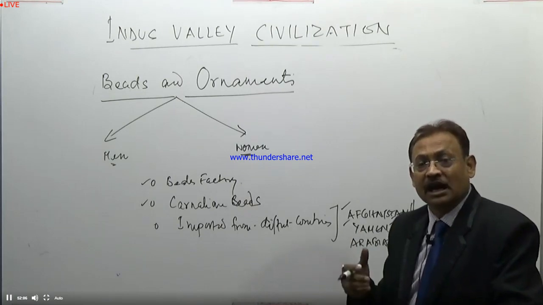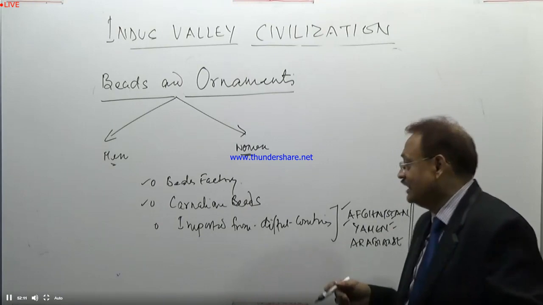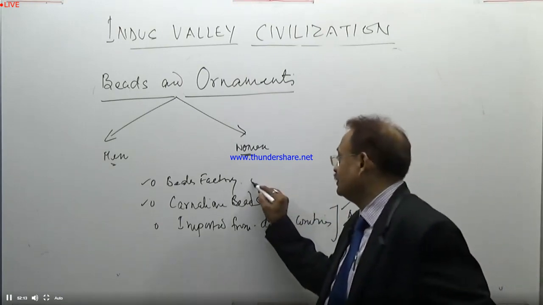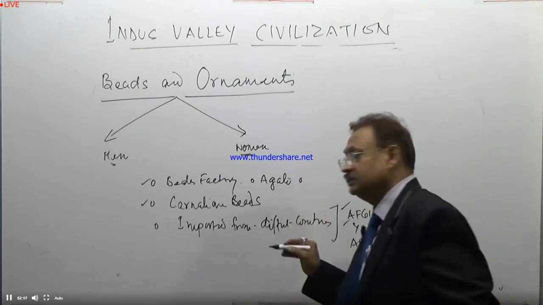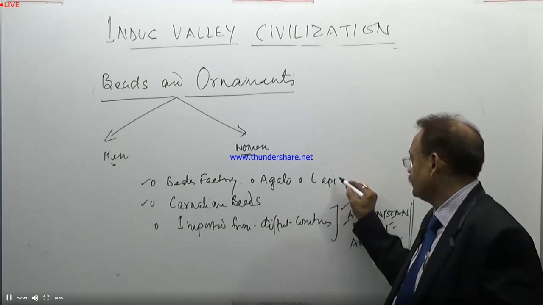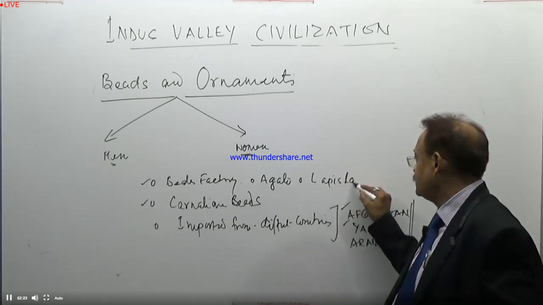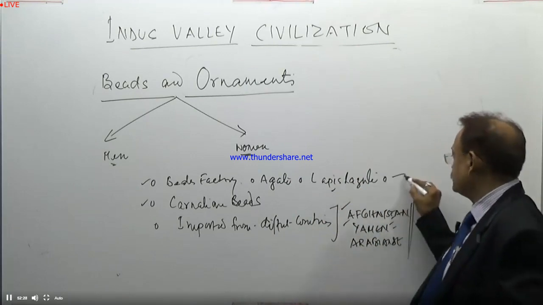The carnelian bead was one of the important parts of that. Another bead was agate. Then another bead is lapis lazuli. Then turquoise.